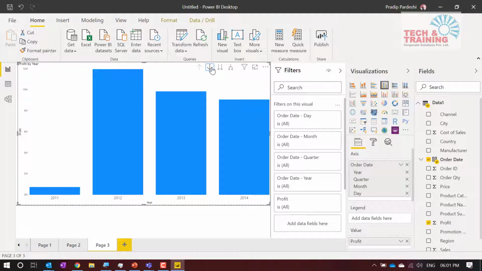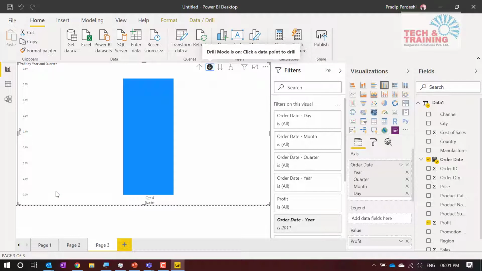There is an option drill down. When I click on drill down, let's see what happens here. I want to see why we have made so little profit in 2011. So I click on 2011. Now you see in 2011, quarter 4 belongs to only 2011. So naturally, if we have worked only in one quarter, our profit should have been very less. But still, profit was extremely low.